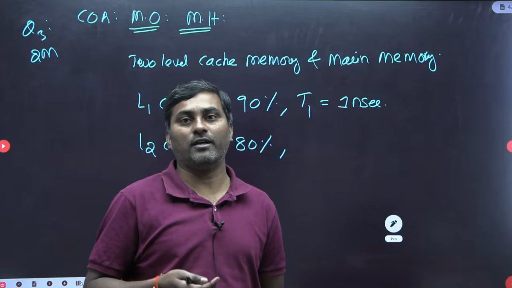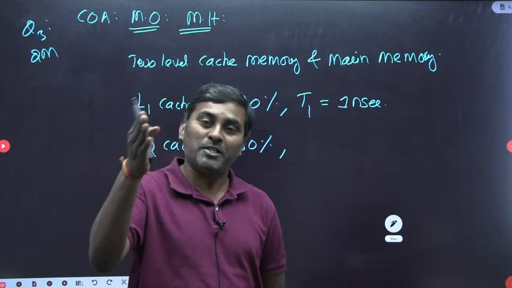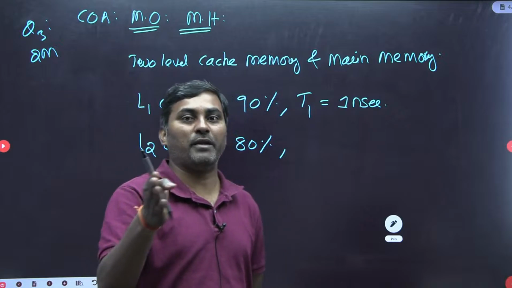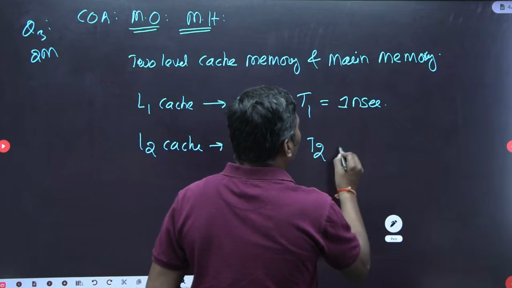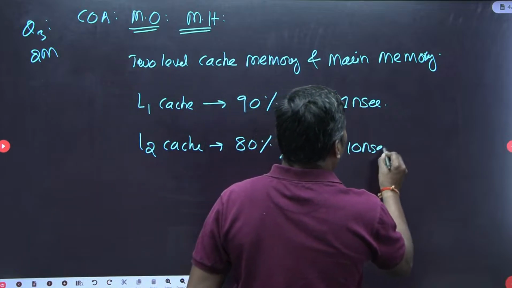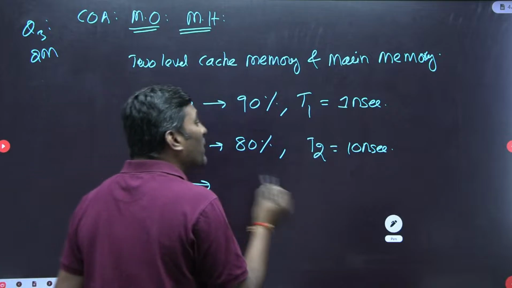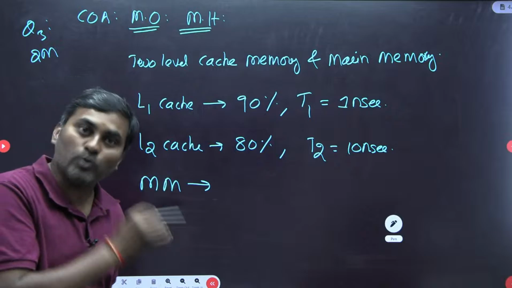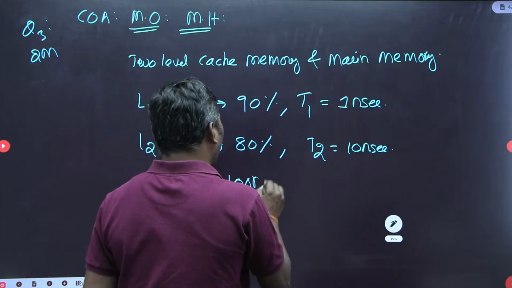Very simply, the question states there is a miss penalty from level 2 to level 1 caches, which is T2 of 10 nanoseconds. They also mentioned the miss penalty from L2, which is the main memory access time of 100 nanoseconds.